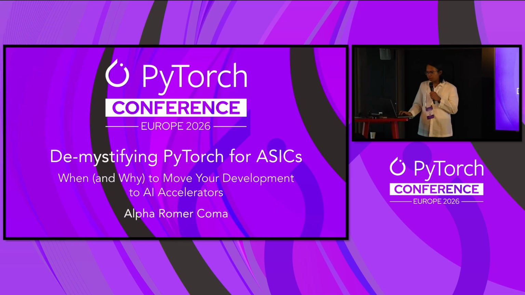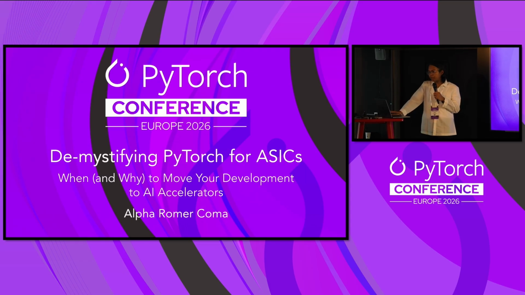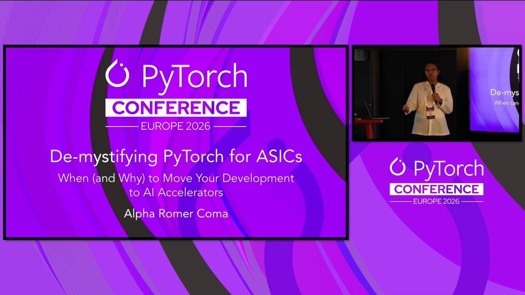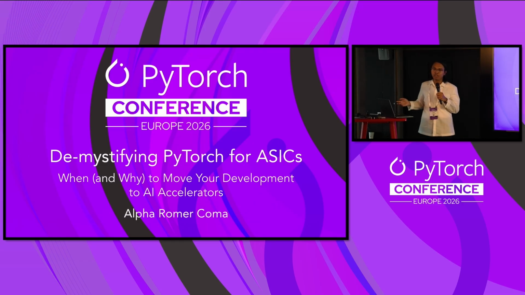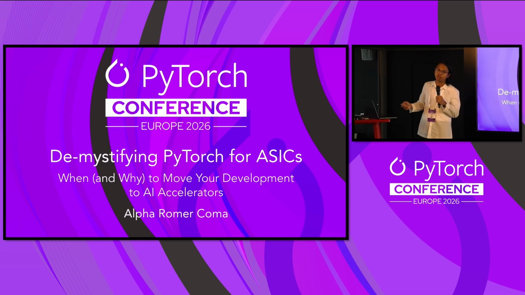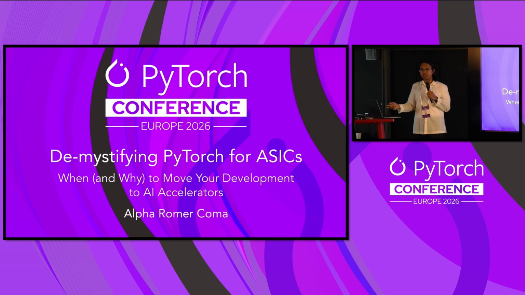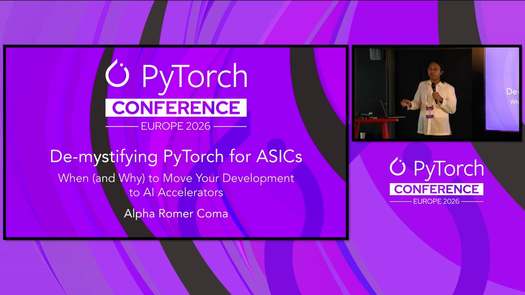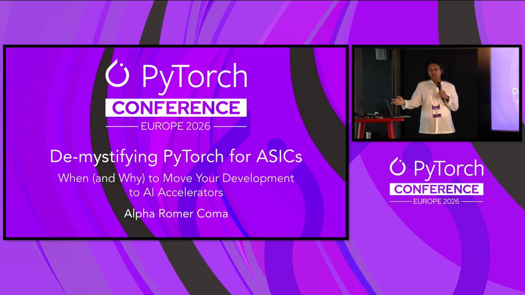Right. So today we'll be talking about demystifying PyTorch for ASICs. This is a fun one. You already know GPUs. You have CPUs. Now you may have heard of ASICs, right? Of TPUs, AWS Trainium, Inferentia. So we have all those kinds of ASICs. So what are ASICs? They are basically purpose-built chips. It stands for application-specific integrated circuits. Basically, chips for doing specific things.